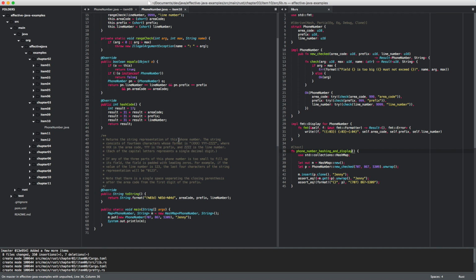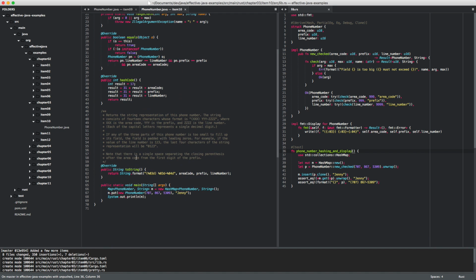We are back at item 10 here. On the left side there's a Java implementation and toString was added. It's quite interesting how the Java world seems to reason about toString. The default implementation, the one that you inherit from object, basically just prints the type name at some address location, which informs about the type and identity of the value, which is pretty decent. The default implementation is a debug implementation, right? So that's debug to me.